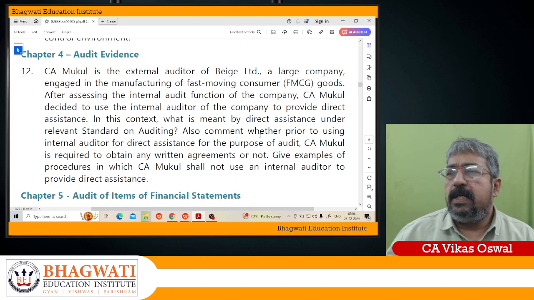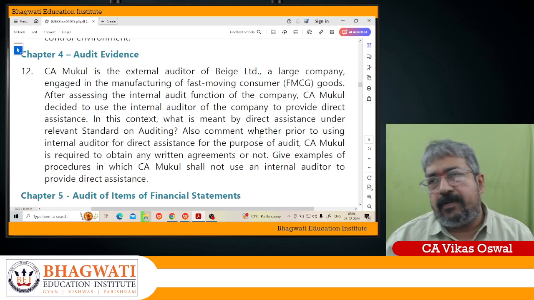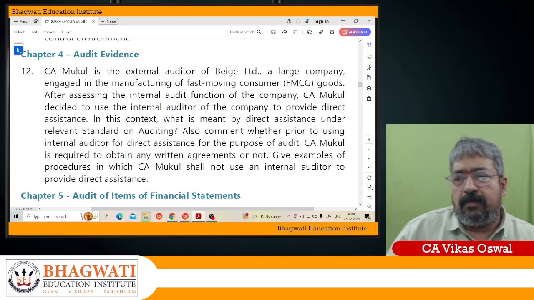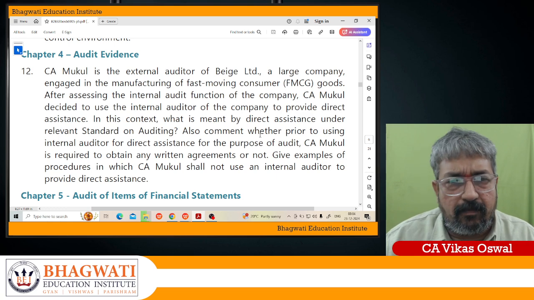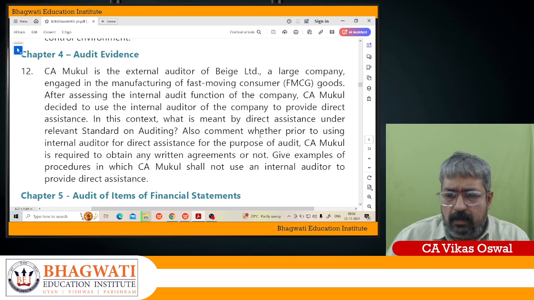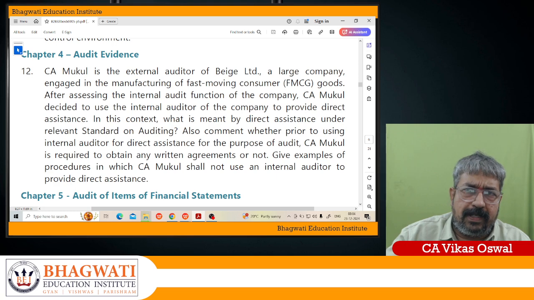Take an example, say accounting estimates. Accounting estimates are nothing but provisions and contingent liabilities. So provision for bad and doubtful debt. There, a lot of judgment is involved as far as the procedures are concerned, because it is not a complete amount, it is not an amount which is 100% correct.